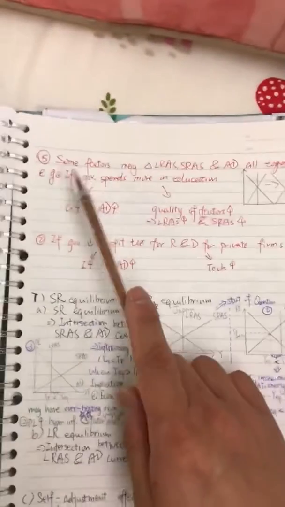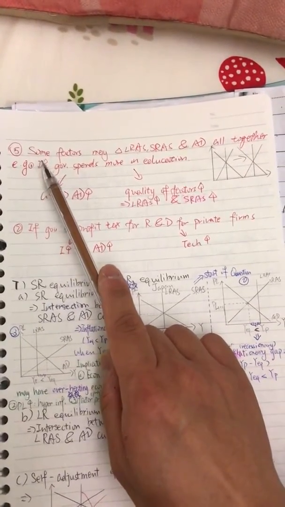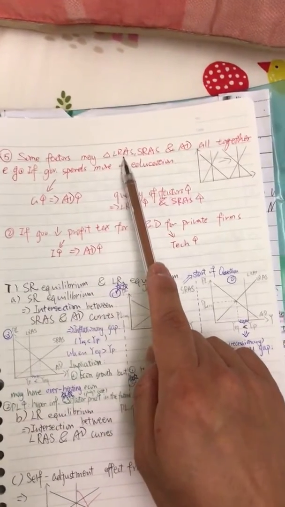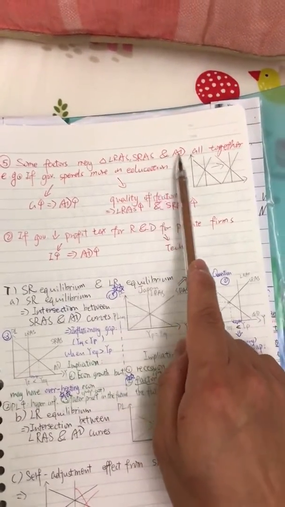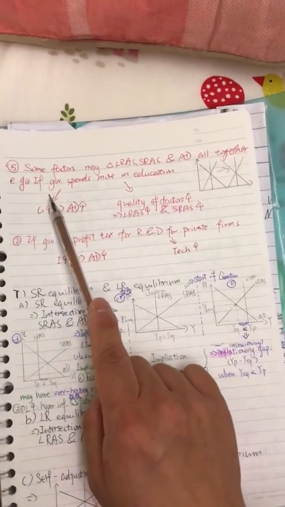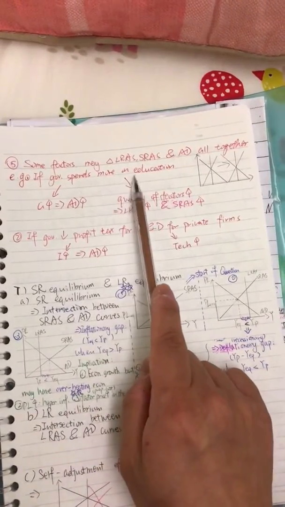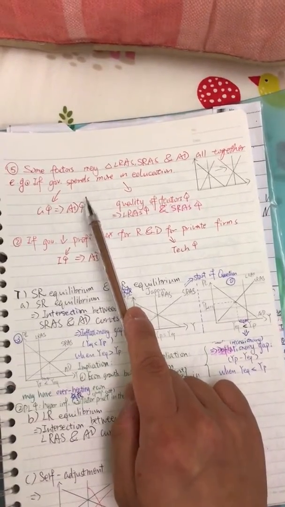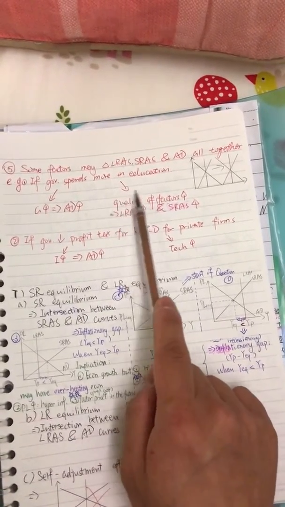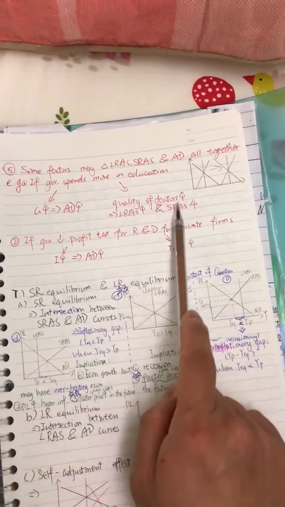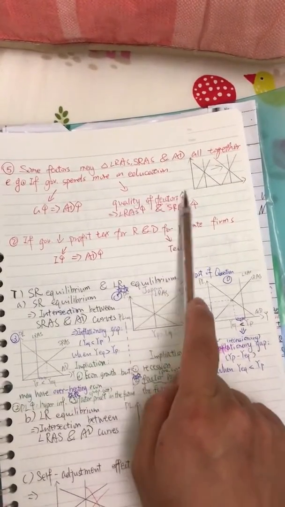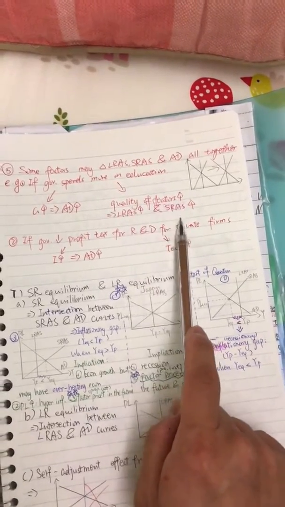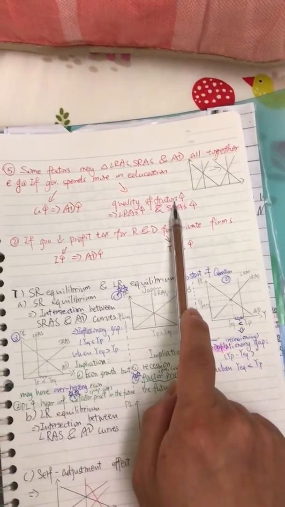One very important reminder is that some factors may change the long run AS, short run AS, and AD altogether. For example, if the government spends more on education, then G increases, AD increases. At the same time, it will increase the quality of the factors, like the human beings, so they have better quality and productivity. So the whole long run AS and the short run AS will both increase.